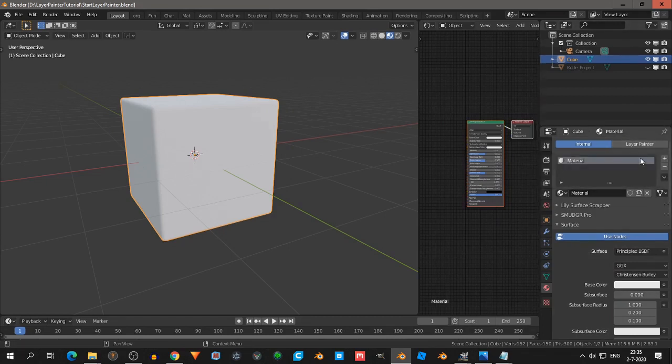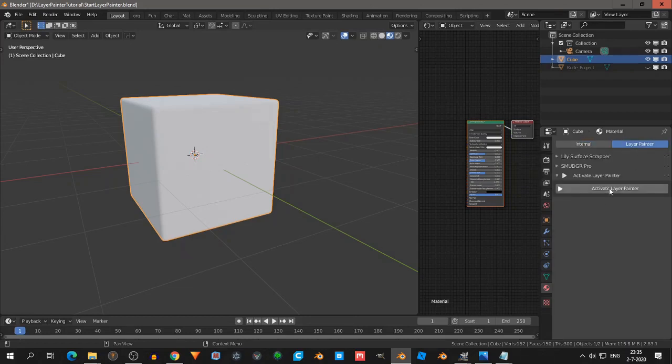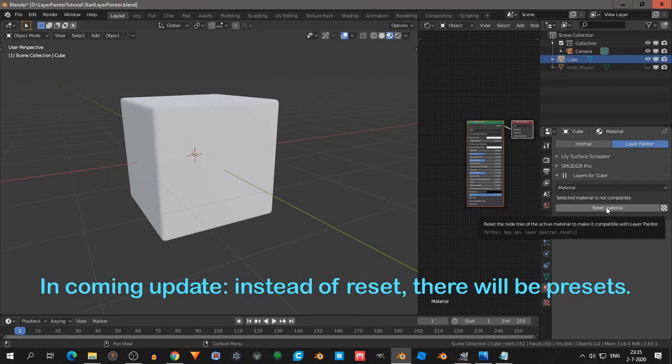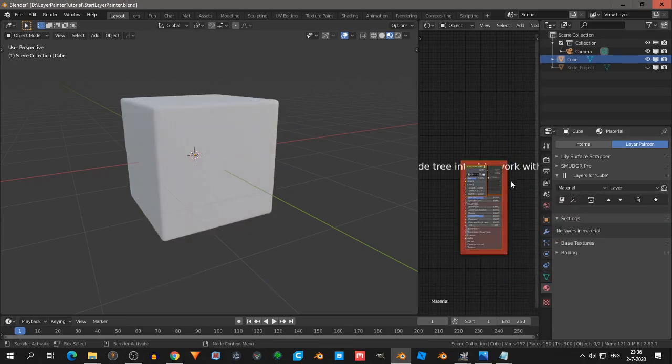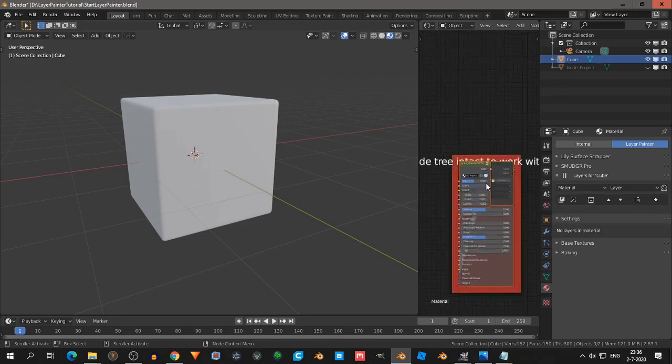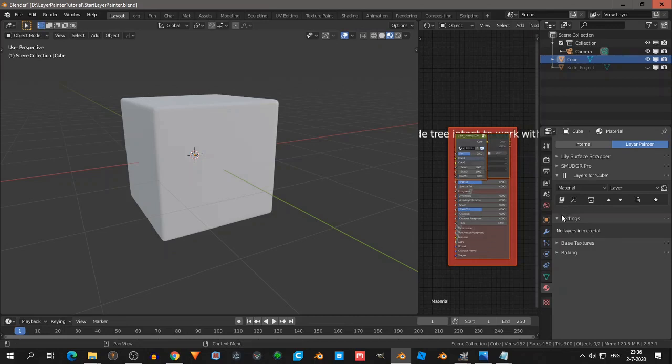First thing is you want to click on Layer Painter. You already have a material, and you click activate Layer Painter add-on and then reset material. That is to make this material compatible, or to prepare the material to work with all those settings. So the Layer Painter add-on starts here. The layers, for the cube in this case, and it goes down. It has then settings, base texture, and baking.